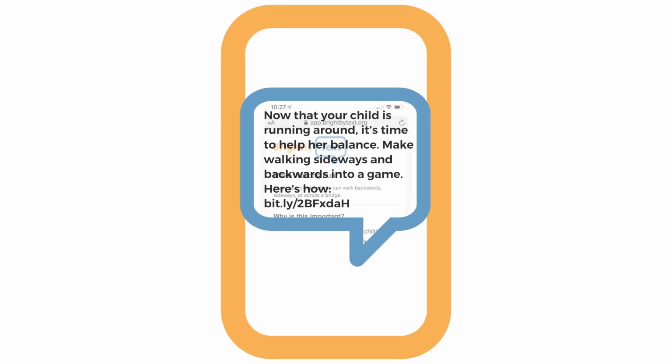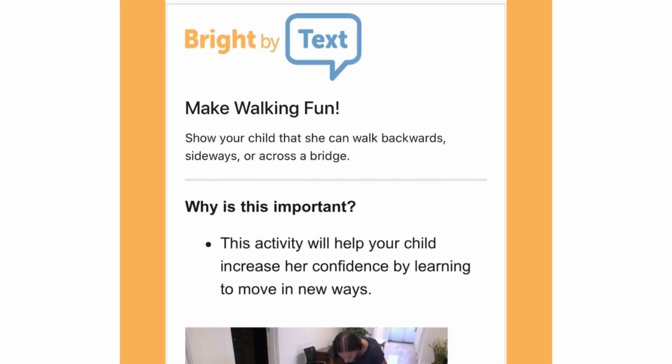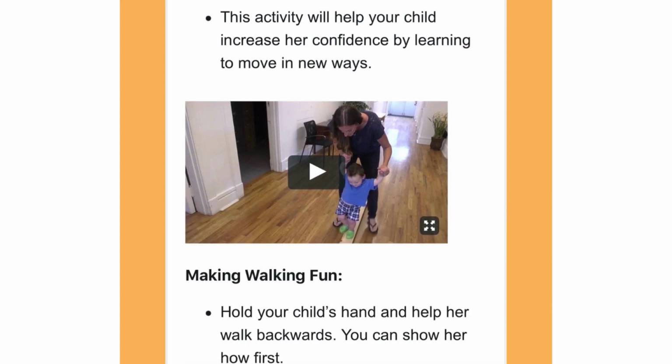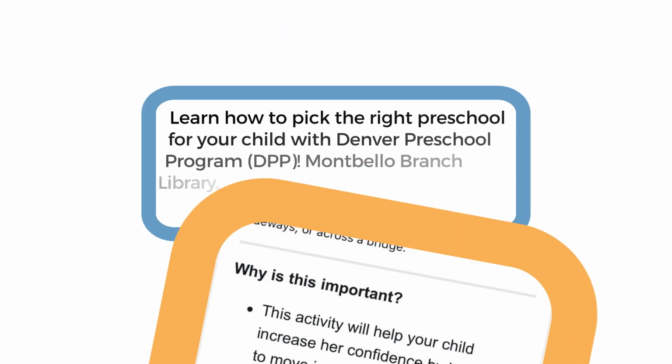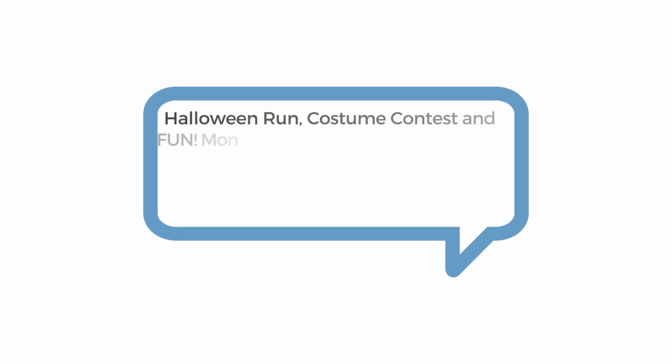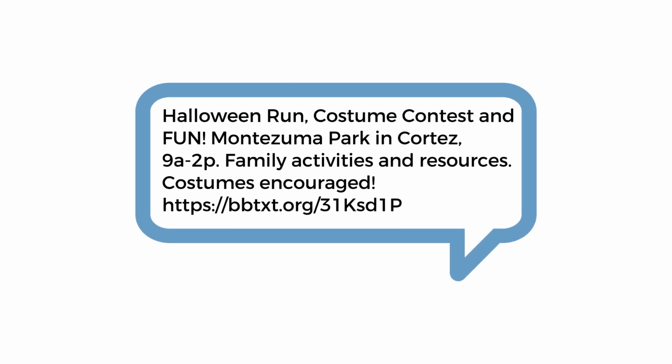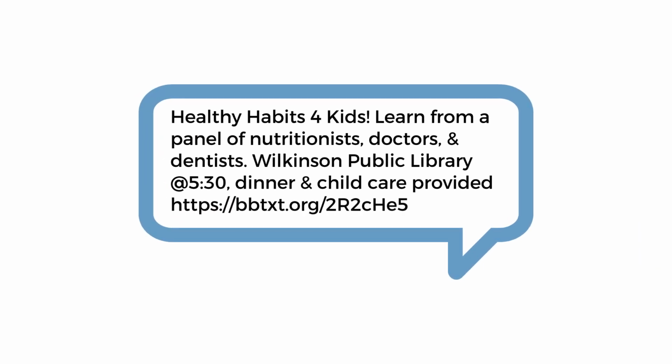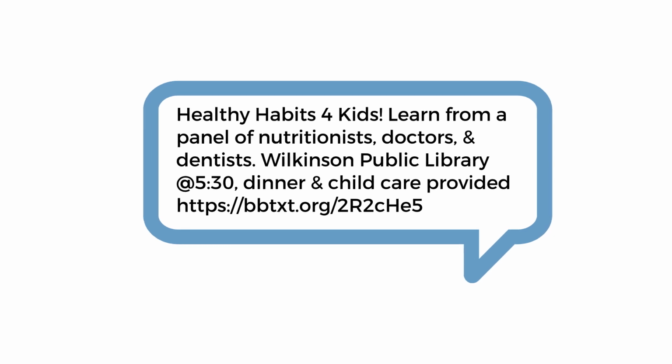Bright by Text core content messages share tips and activities that support learning at every age. Community messages specific to each subscriber's zip code deliver timely information about local programs and events. These community messages are often crafted by you, our valued partners. This tutorial is designed to take you through the process step by step.